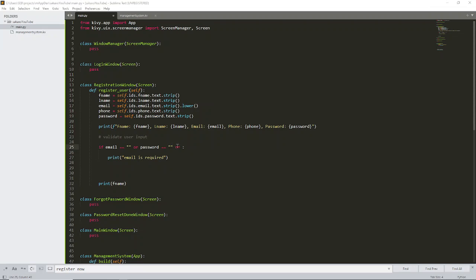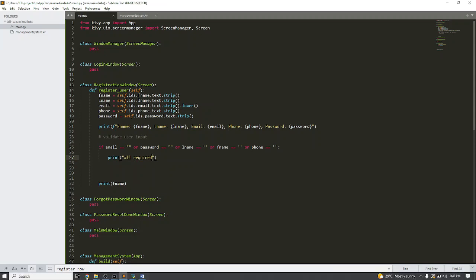So if the email is empty, or the password field is empty, or the last name is empty, first name is empty, or phone number is empty, then instead of putting email is required, I'll type all required. Just that, and let's see.